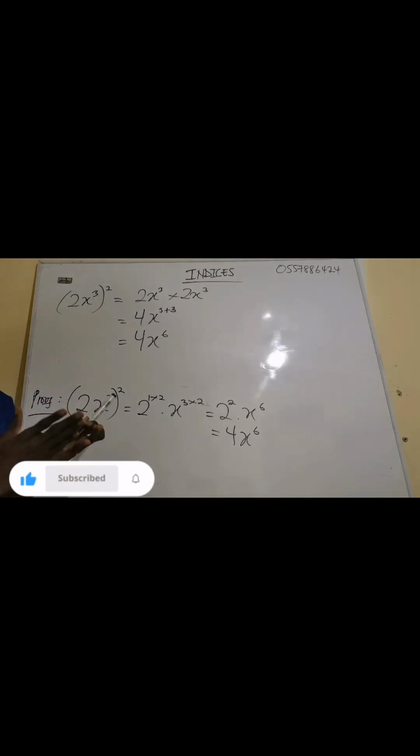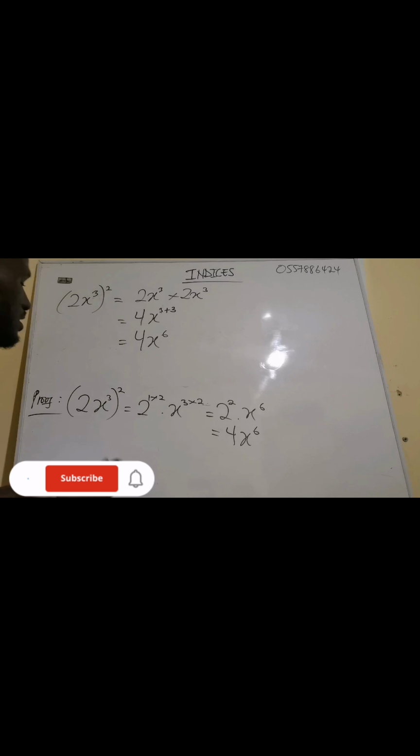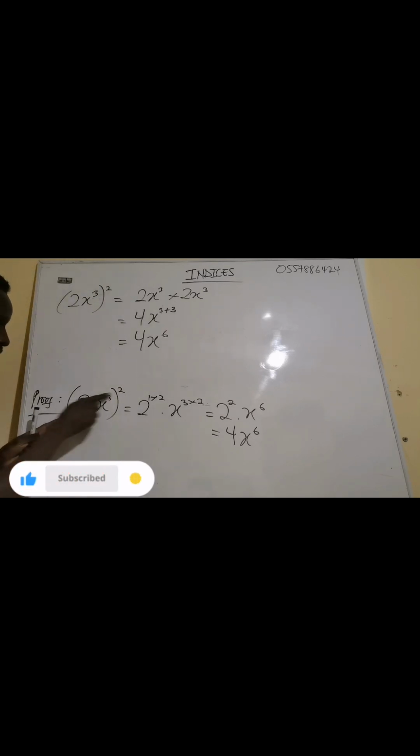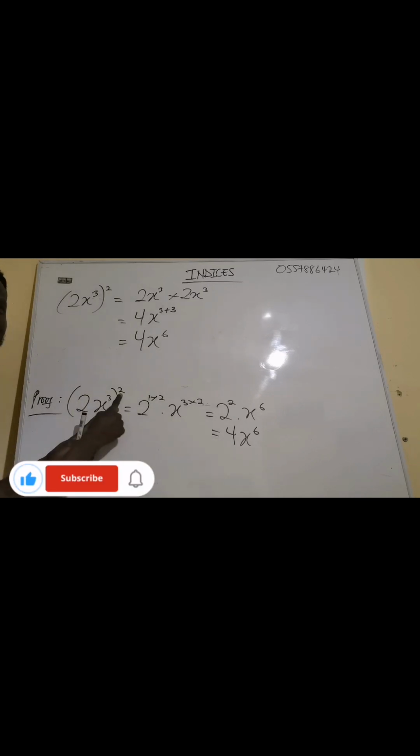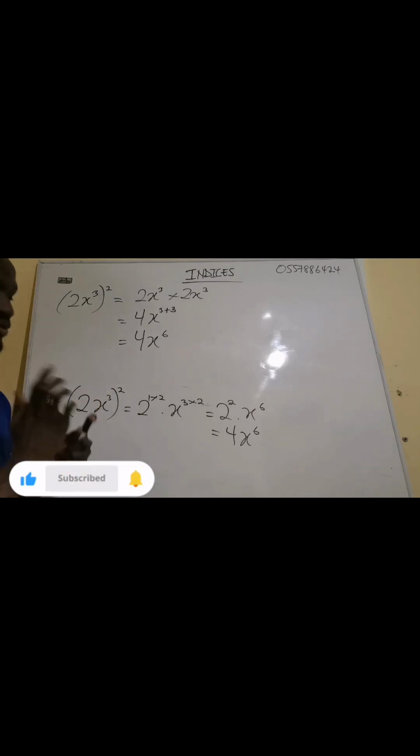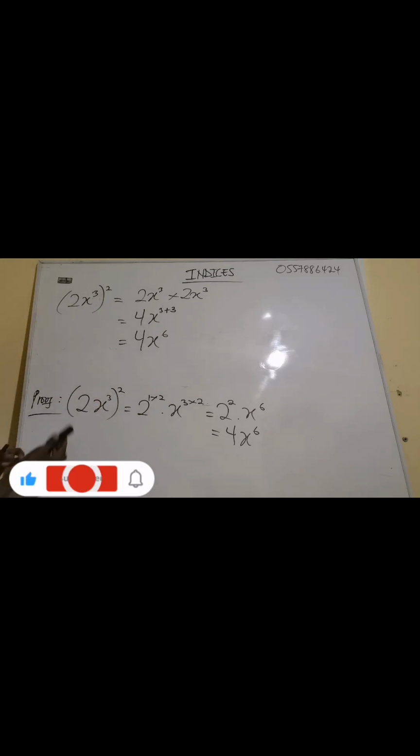But because we want to make use of time, what we're going to do is multiply this one by the exponent of the 2, which will give us 4. Then we use the 2 to multiply the exponent of the x, which will give us 6. So within one step, you can just solve it to get the answer. And that is what I'll be using when we are solving proper questions. So this is actually the proof. Now, let's move on to another question.